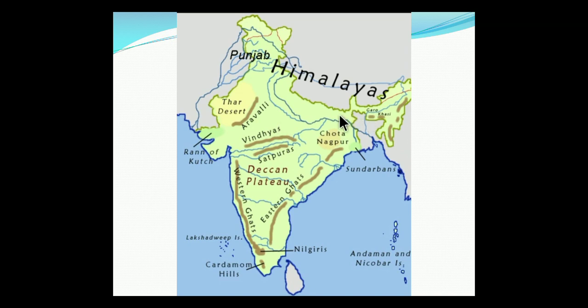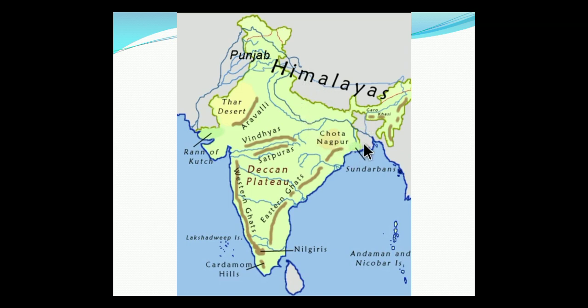Now, if you see here, the Chota Nagpur plateau marks the further eastward extension. In the Central Highlands, the eastward extension is the Chota Nagpur. For a 1 mark question, you may be asked which is the eastward extension, and you can say Chota Nagpur.